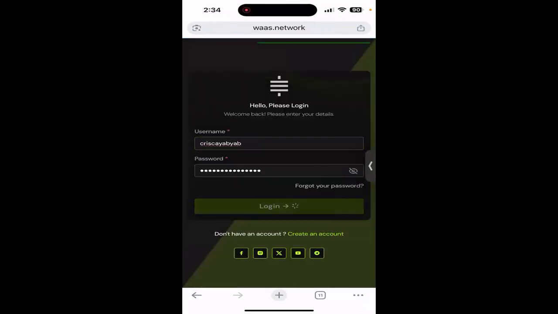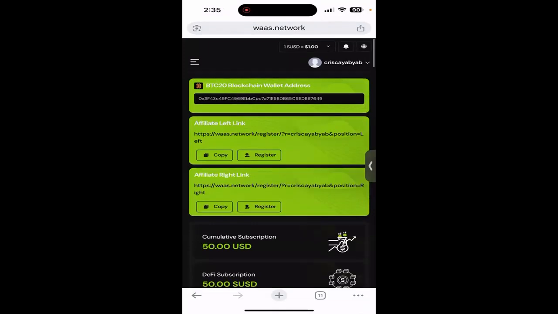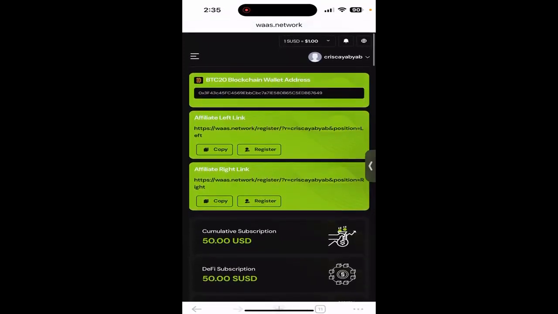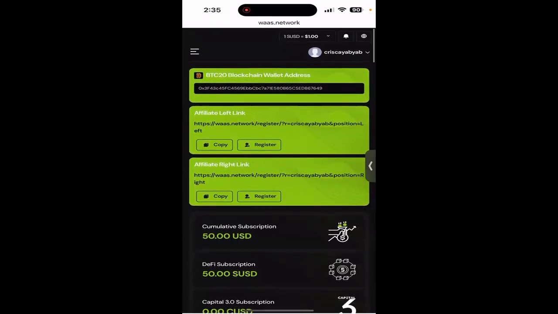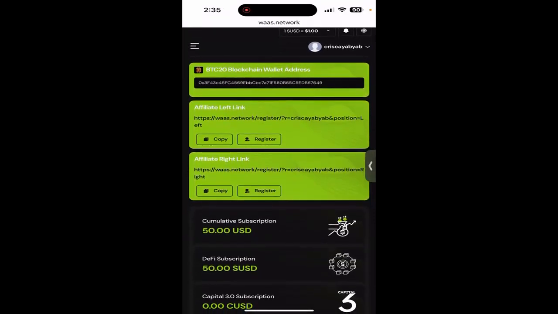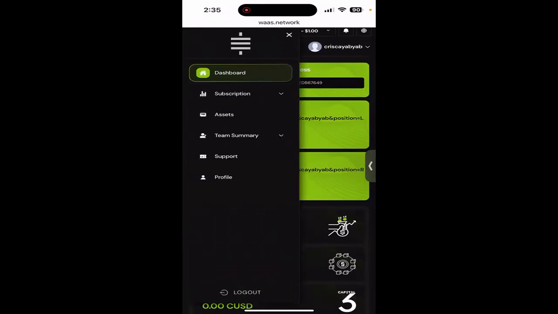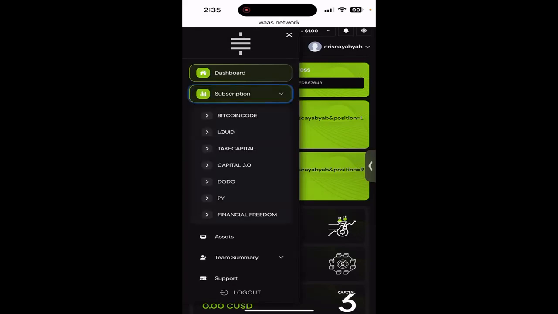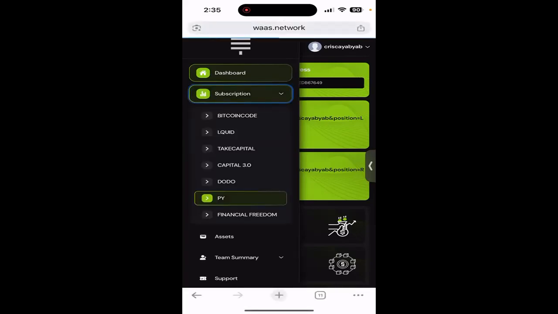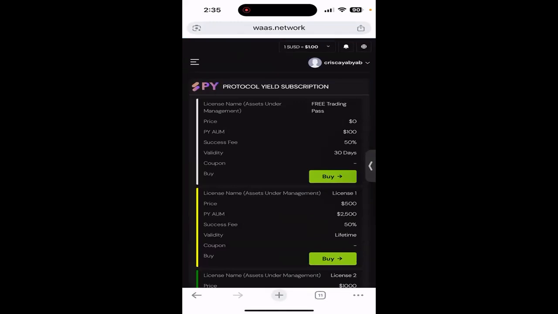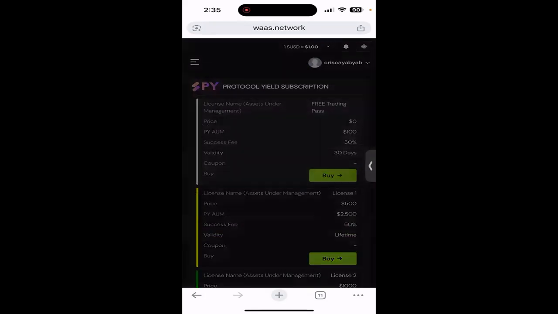Now, when you are here in your WAS back office, it's very easy to buy your free license on Pi. You just have to click the three lines at the top left, then subscription, and then click Pi. So these are the different licenses. The first one is the pre-trading pass. The only thing you need to do is click buy, the first one at the top right, the green one.